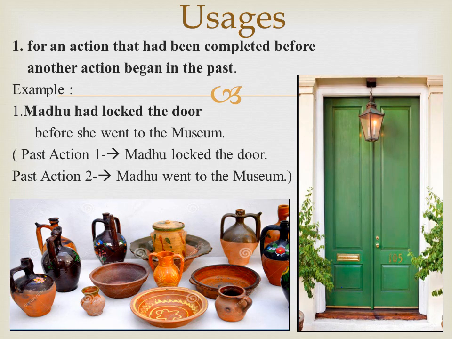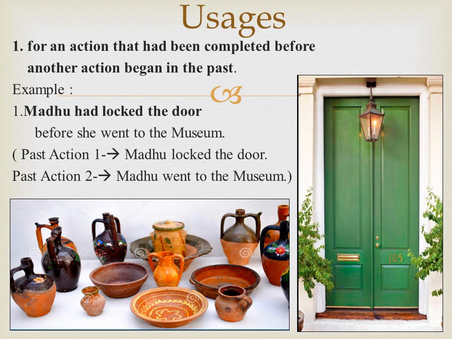The past perfect tense is used for an action that had been completed before another action began in the past. This is the first and foremost usage of the past perfect tense. It is good if you have learnt this usage.